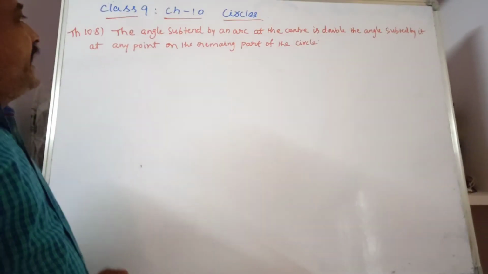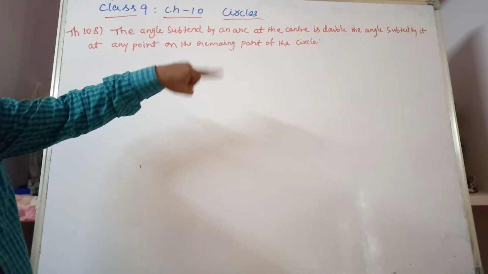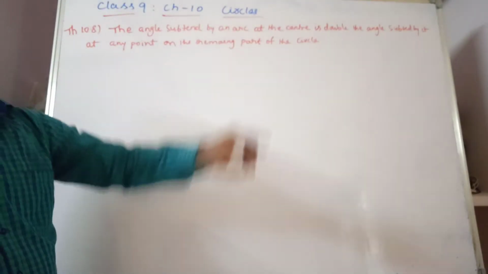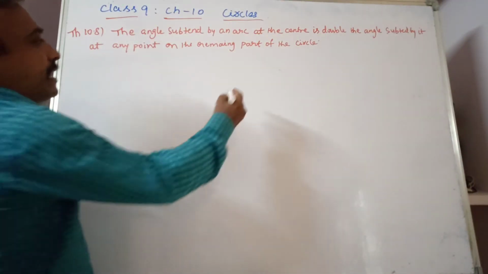Now coming to theorem 10.8. The angle subtended by an arc at the center is double the angle subtended by it at any point on the remaining part of the circle. What is the meaning of angle subtended by an arc?